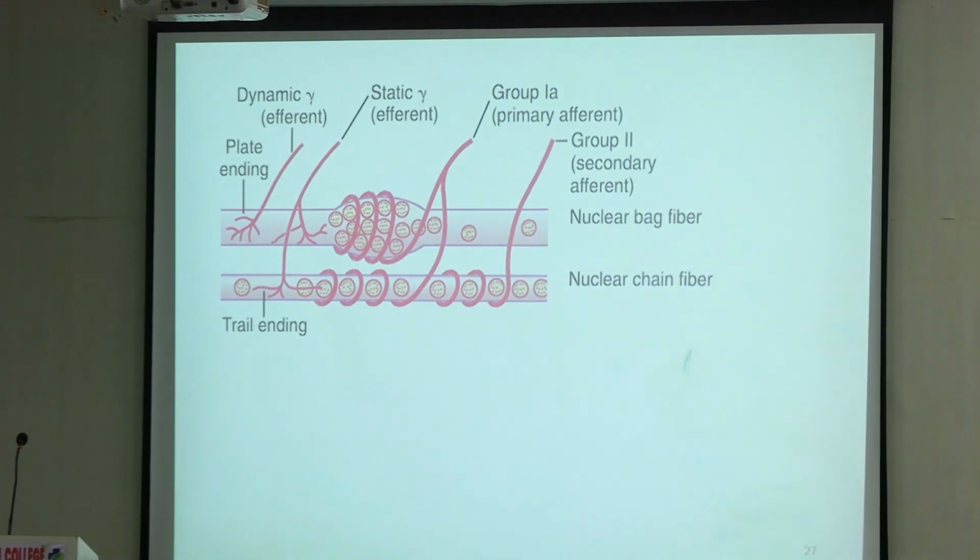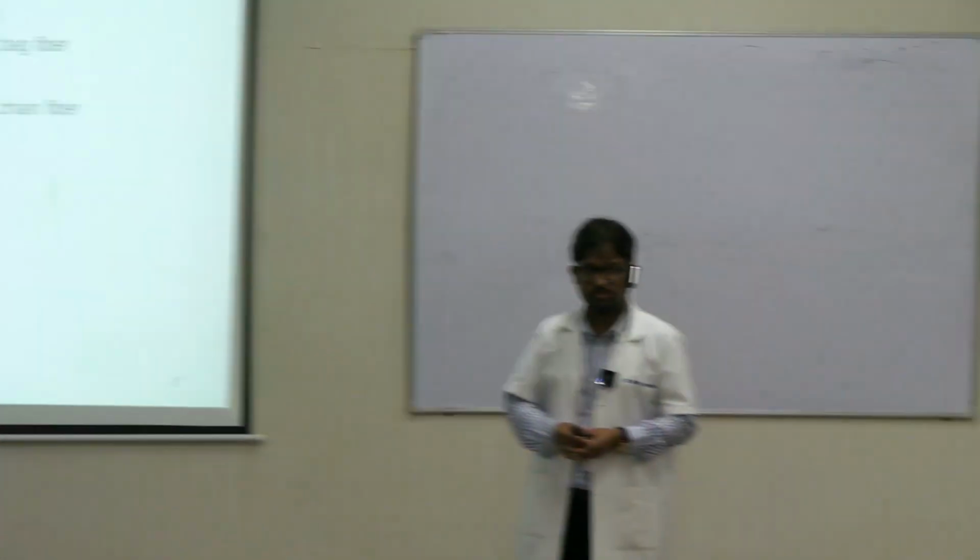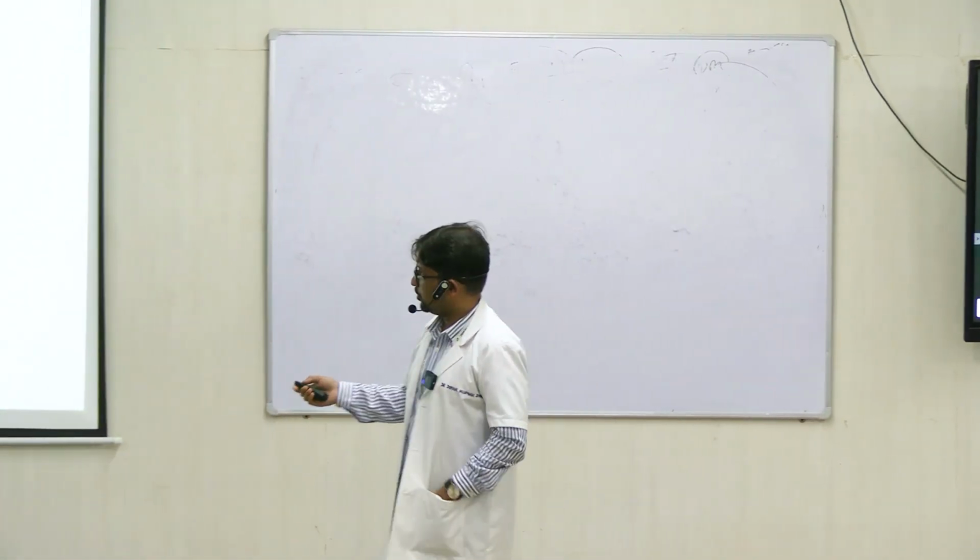Now if you look at this picture and apply the dynamic and static concepts that we have just learned, if I ask you out of this bag and chain fiber, which one is detecting static change, static response, what will be your answer?